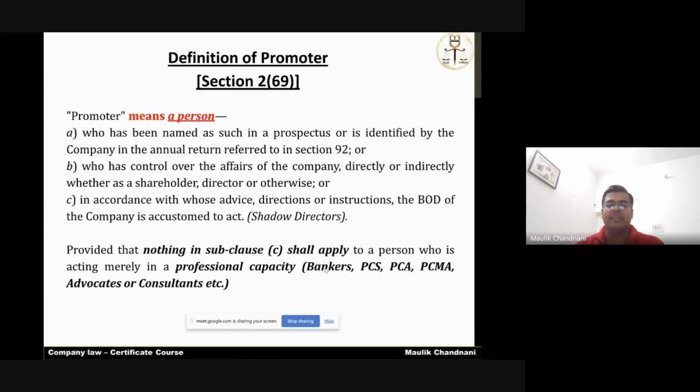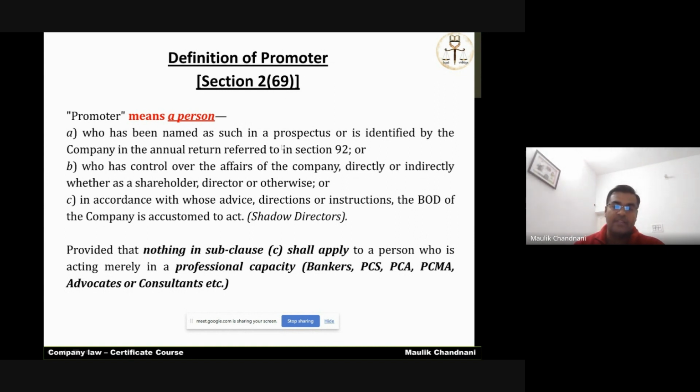Provided that if you are giving professional advice, if you are an advocate, a practicing company secretary, chartered accountant, CMA, who is just giving professional advice, and the directors act on your professional advice, that doesn't mean that you will be the promoter of the company. Apart from giving professional services, if there is any person behind who is giving directions or advice, and the board is accustomed to act according to those directions and advice, that person will be meant as promoter of the company.